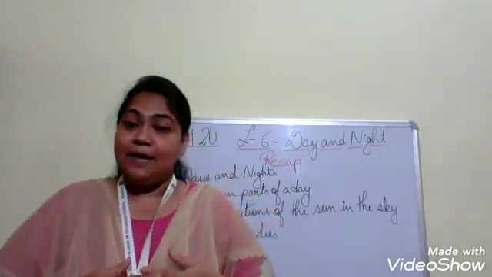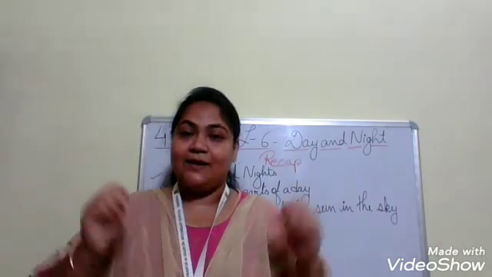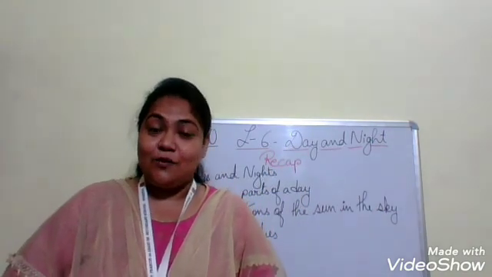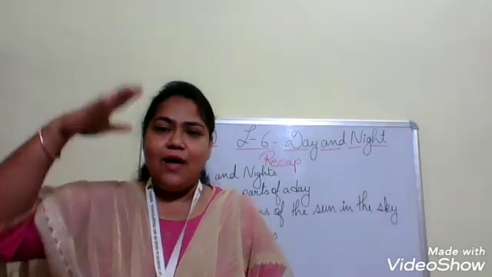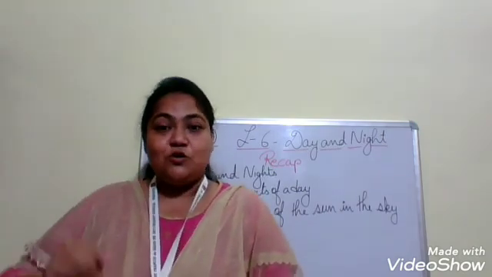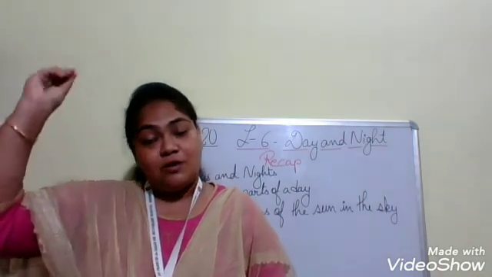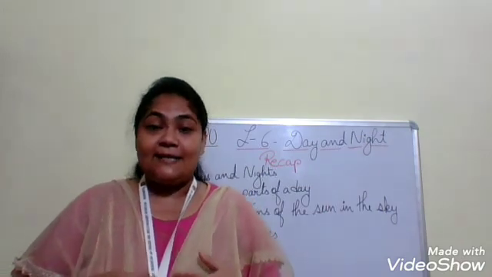And next, coming to the stars. At night you can see the beautiful sky. Full dark and all twinkling stars along with the moon. And the twinkling stars are very far from us, so they appear to look smaller. And the moon, we can also see the moon at night.